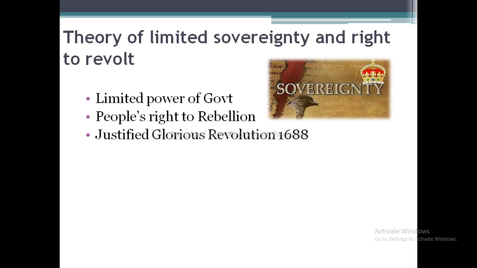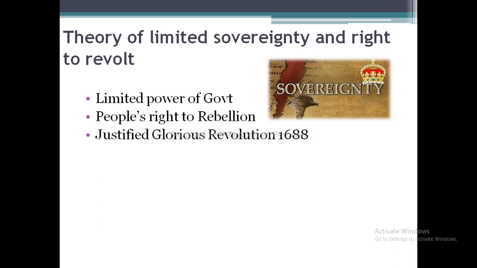So in a sense Locke identified the people's right to rebellion: if the government is making laws that are against the liberties and interests of the people, their properties, then the people could overthrow the government. And so the government was at the mercy of the people's consent, the people's sovereignty, supreme power.